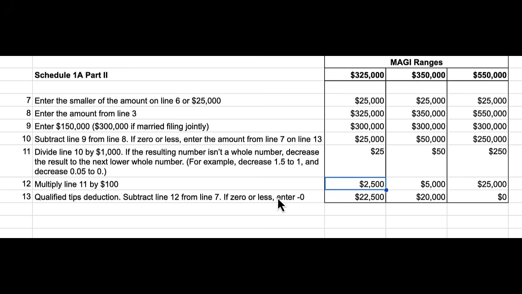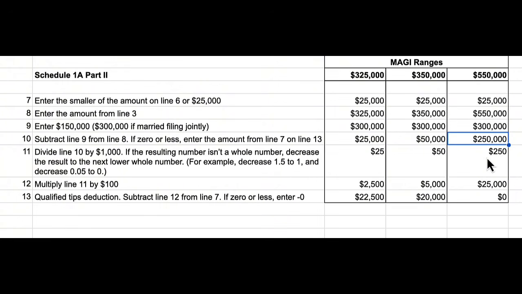Then we subtract line 12 from 7. So we take the 2,500, we subtract it from the 25,000, and it gives us a maximum deduction of 22,500. That means that as your income goes above the $300,000 threshold, in this case, it went $25,000 more, your tip deduction slowly diminishes. And what I wanted to see is at what point does it entirely diminish? You'll see at a $350,000 modified adjusted gross income, your total tip deduction goes down to $20,000, and then at $550,000 of modified adjusted gross income, your total tip deduction becomes zero because it's $250,000 more than the allowable amount.